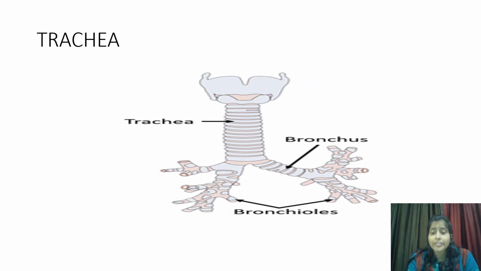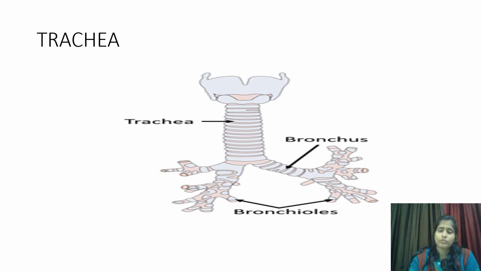Trachea is a cartilaginous structure, and it is also called windpipe. Why the name windpipe? Because it carries the air present in the larynx to the bronchi. So a trachea acts as a passage for air to travel from larynx to bronchi.